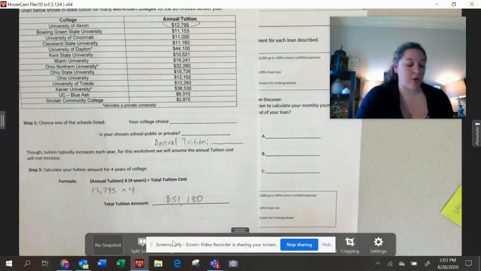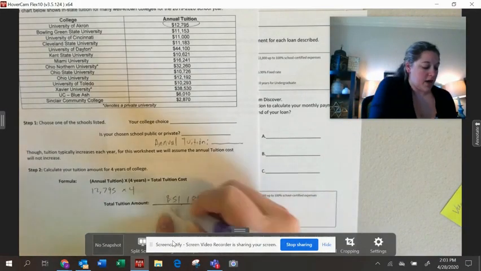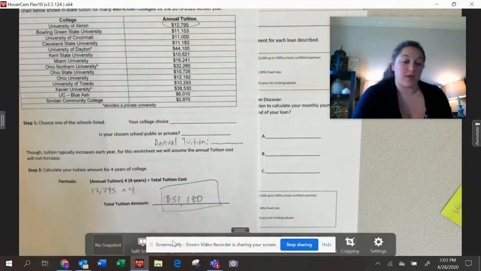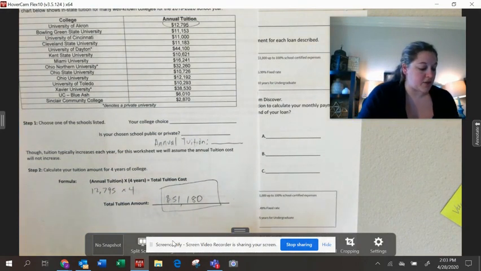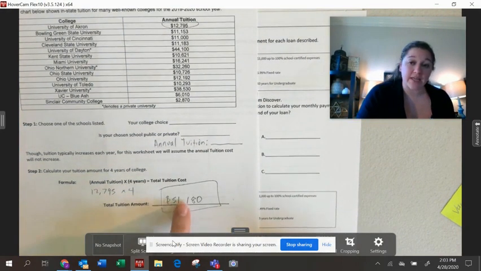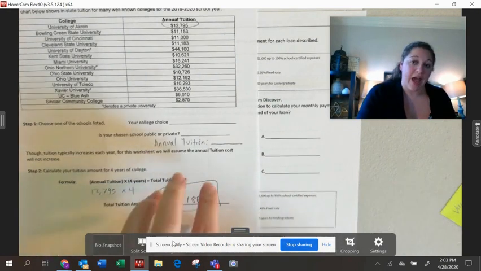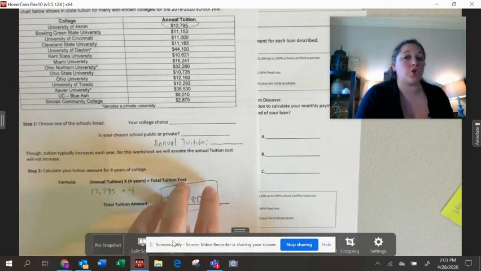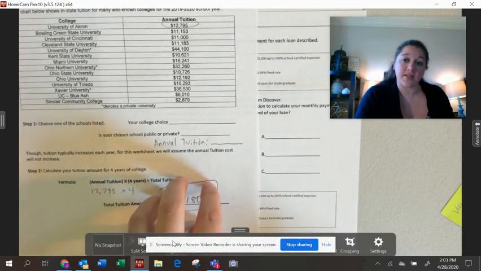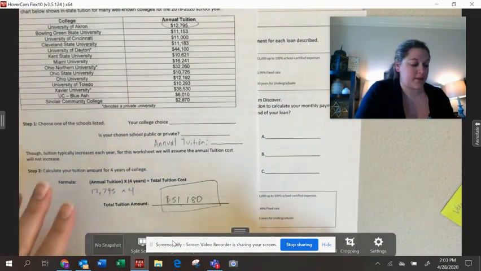All right, so now that you have your number figured out here, however you've done that calculation, taking into account your scholarships, taking into account your particular plan for your years of higher education, you're going to take this number. This is representing how much you are going to need to get student loans for. So this is the number that you're going to need to finance.